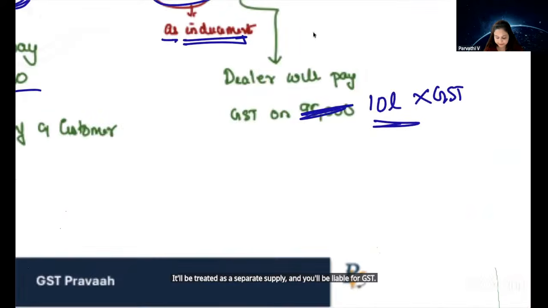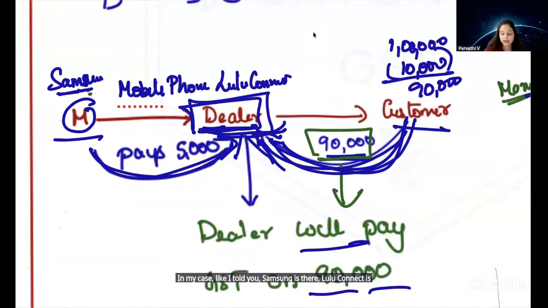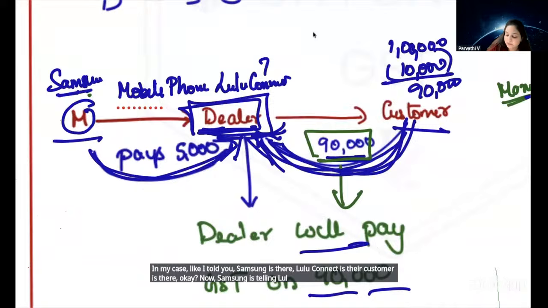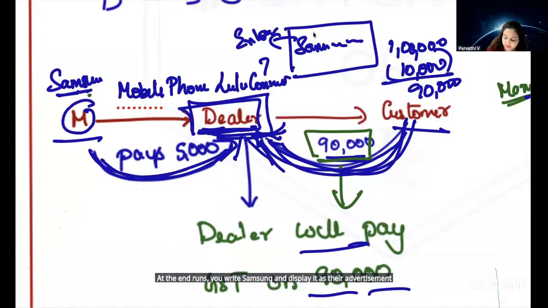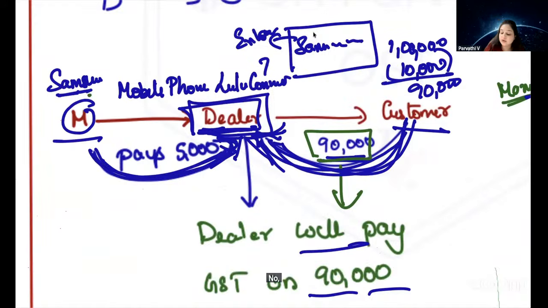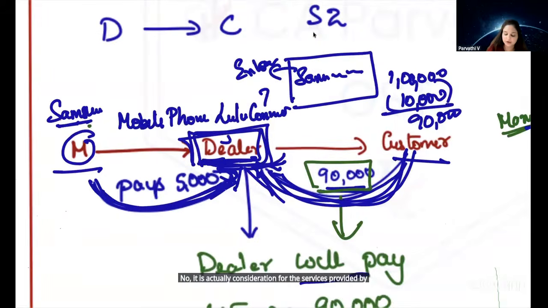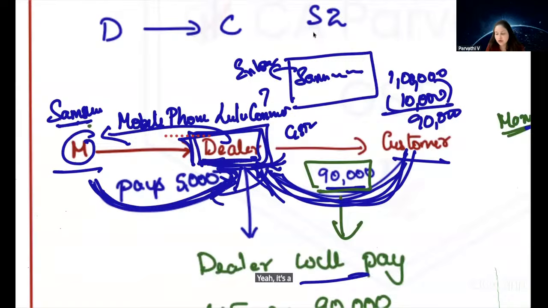But in this case, I told you, Samsung is there, Lulu Connect is there, customer is there. Now Samsung is telling Lulu Connect, please display our advertisement, Samsung, at the entrance of Lulu Connect. For that, we will give you a discount of 5,000 rupees. Even though Samsung calls it a 5,000 rupees discount, is it actually discount? No, it is actually consideration for the services provided by Lulu Connect to Samsung, and GST will be applicable on 5,000 rupees as a separate supply. You need not add it to 90,000 because this is one supply, this is another supply.